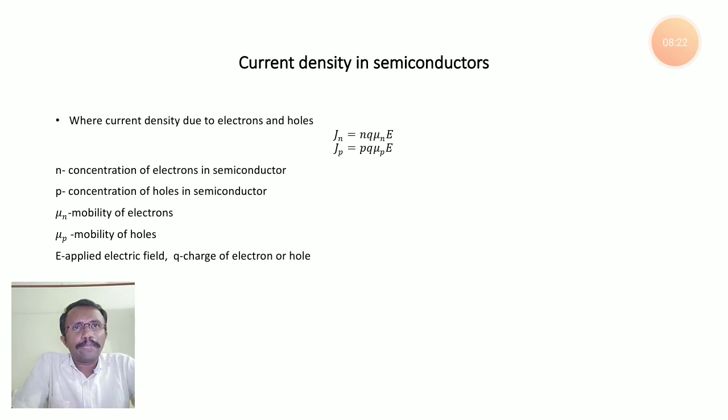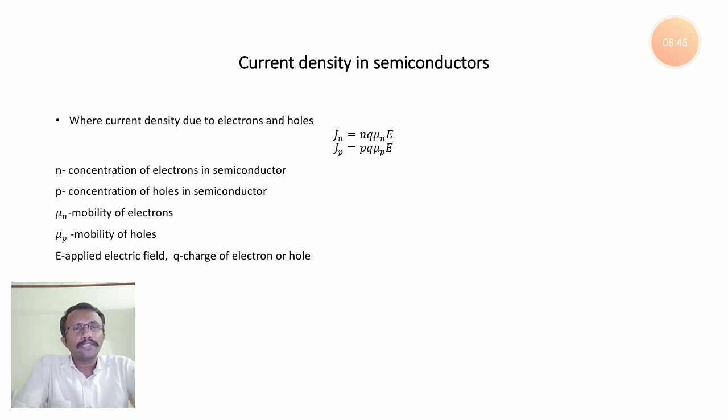Okay, so Jp, already we know, is p times q times mu p into E. p is hole concentration, q is charge of hole, mu p is mobility of hole, E is applied electric field. If you observe clearly, the mobility of holes is different from the mobility of electrons.